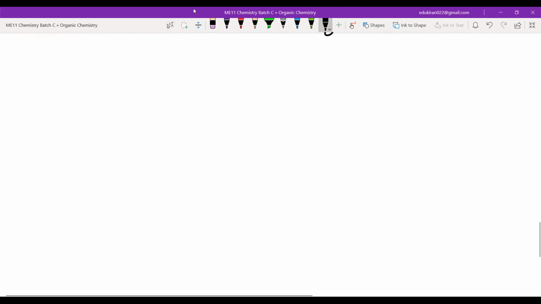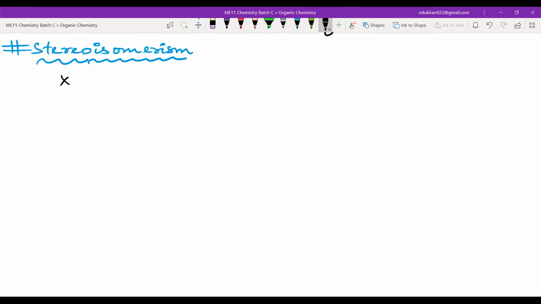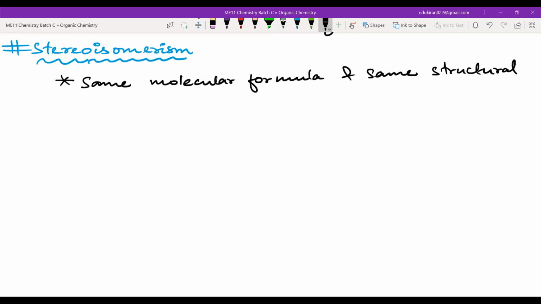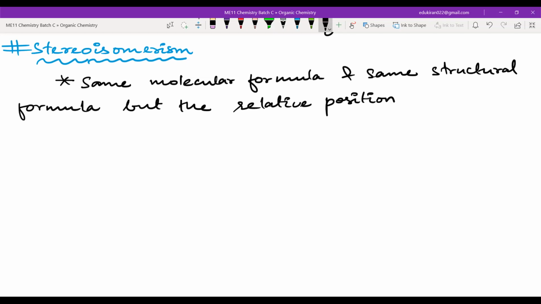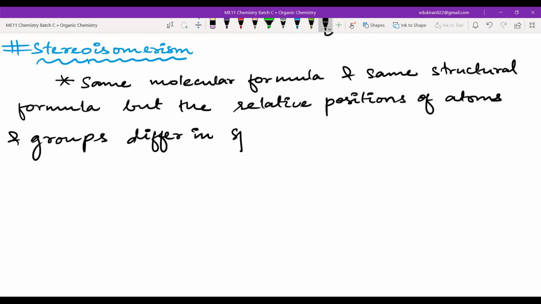Next slide, stereoisomerism. Here you will have the same molecular formula and the same structural formula, but the relative position of atoms and groups differ in space.